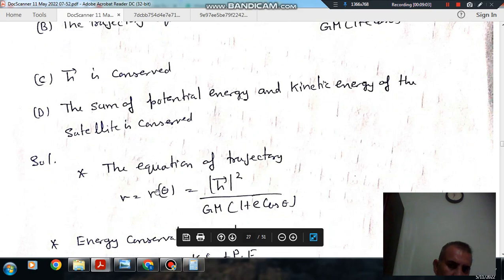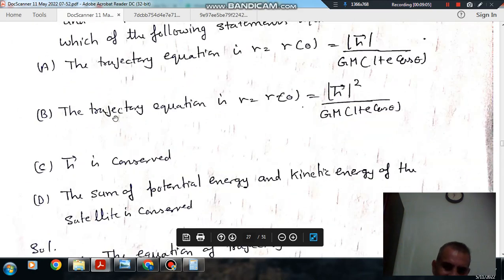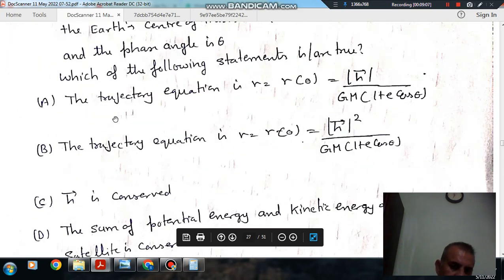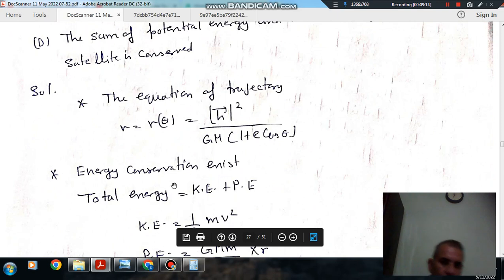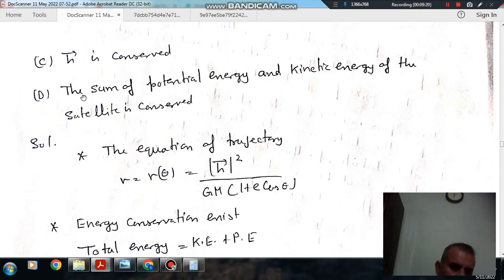Here we know that in the case of a satellite, the trajectory equation is given by h square divided by GM times 1 plus e cos theta. So option B is correct.